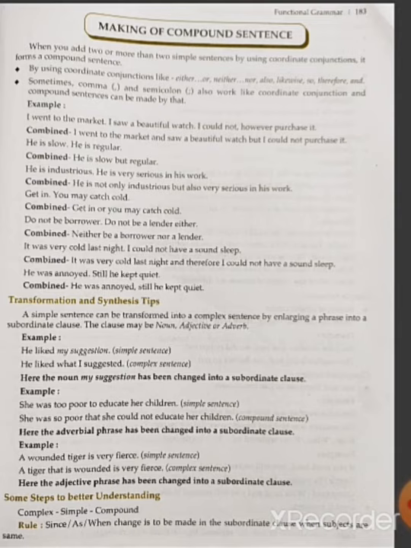He is slow, he is regular. He is slow but regular. He is industrious, he is very serious in his work. He is not only industrious but also very serious in his work. Get in, you may catch cold. Get in, or you may catch cold. So here we see we are using coordinate conjunctions like or, neither-nor, not only but also.